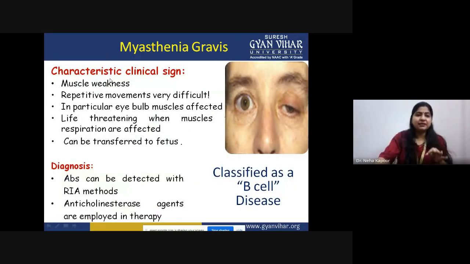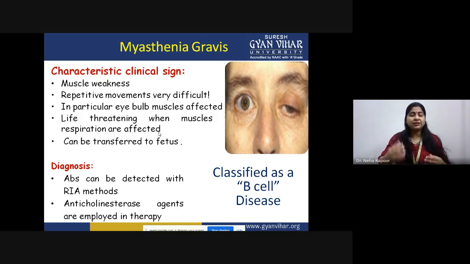The main characteristic clinical feature of this disease is muscle weakness, because the signal coming from the nerve is not being received by the muscles. Because of that, repetitive muscle movements are very difficult. Sometimes the muscles of our eyeball get affected and experience weakness, as shown in the picture, where in one eye the eye muscle is very weakened, so it is not held intact in position.